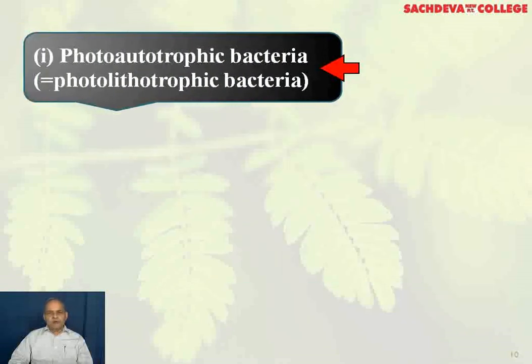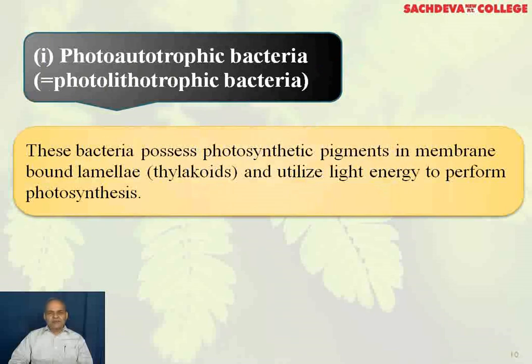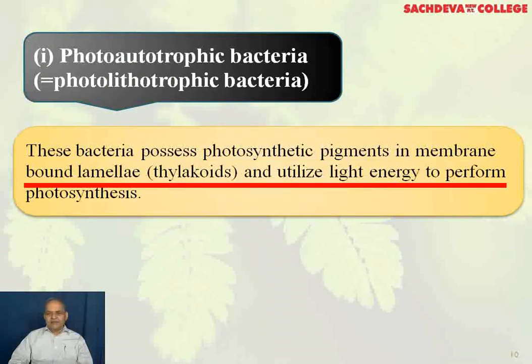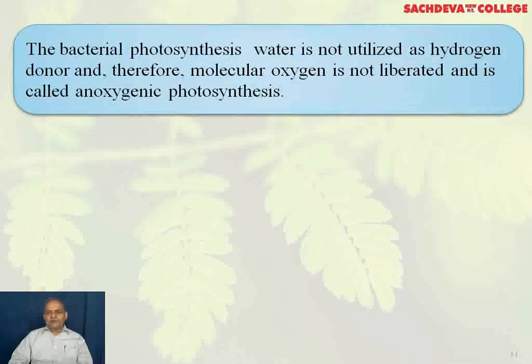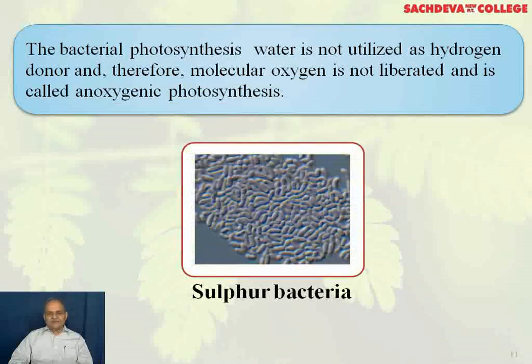Now we take up the photoautotrophic bacteria or photolithotrophic bacteria. These bacteria possess photosynthetic pigments in membrane-bound lamellae, that is thylakoids, and utilize light energy to perform photosynthesis. In bacterial photosynthesis, water is not utilized as a hydrogen donor, and therefore molecular oxygen is not liberated and it is called anoxygenic photosynthesis. This is the example and commonly called as sulfur bacteria.